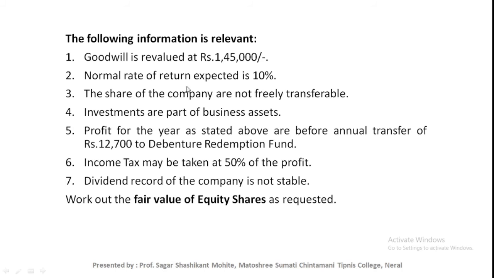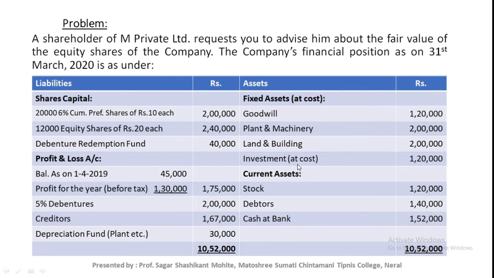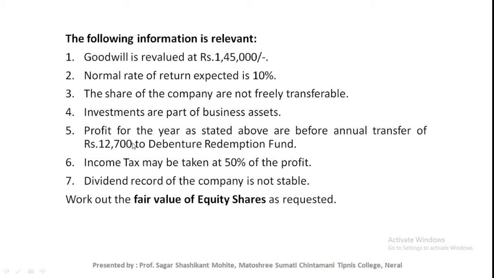Next, the normal rate of return expected is 10%. That means the NRR is already provided in the problem, that is 10%. The shares of the company are not freely transferable. Okay, this is actually additional information. Investments are part of the business assets. This is also just information, because while valuing the goodwill and shares, we need to consider all the goodwill, trading and non-trading, and trading and non-trading investments as well.